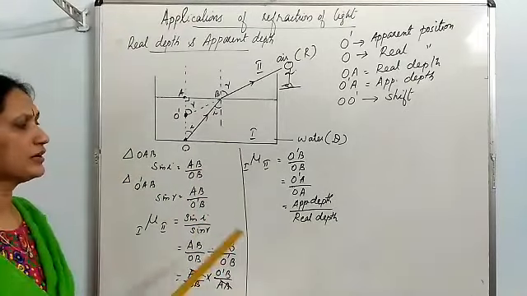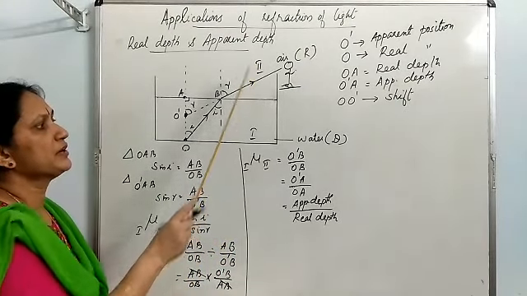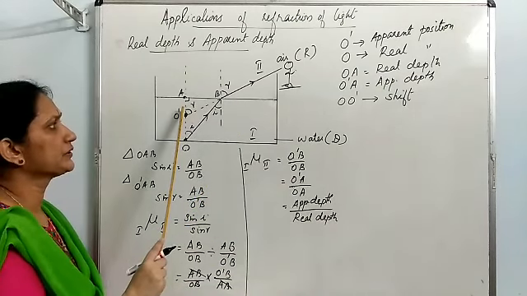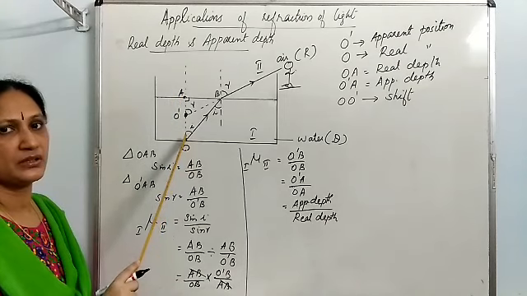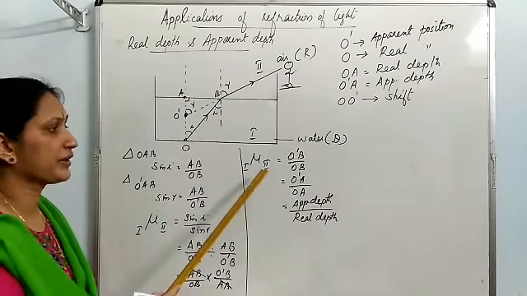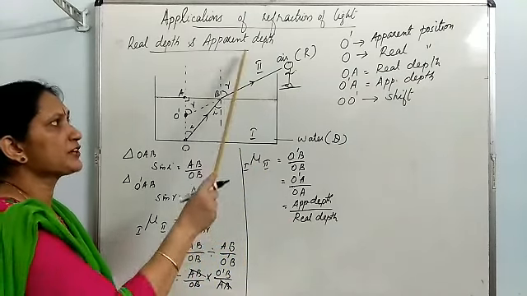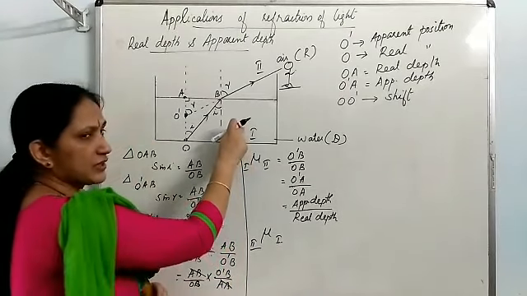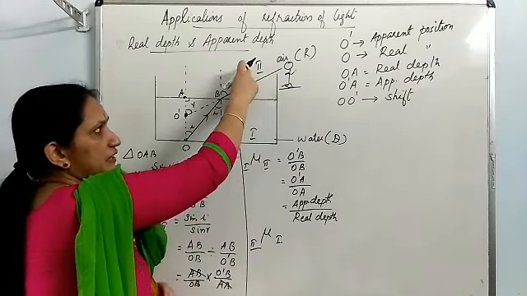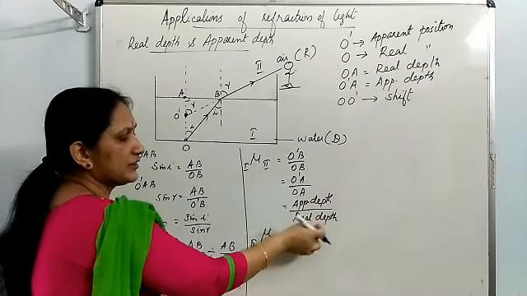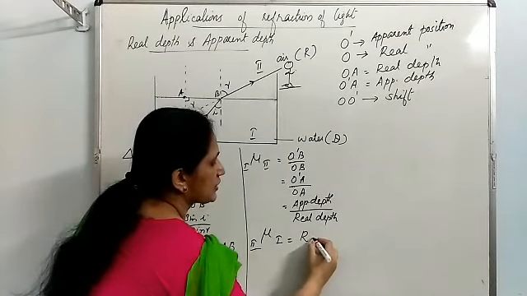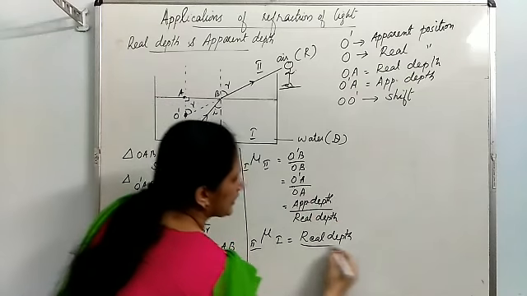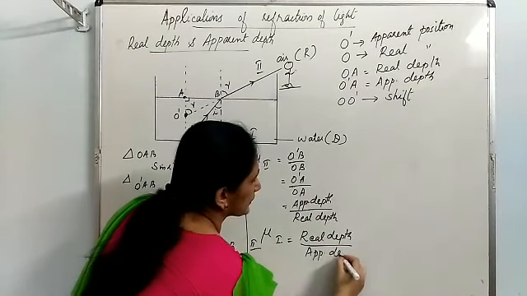So here you have a formula: the refractive index of second medium with respect to first medium you can find out by the formula apparent depth divided by real depth. Then how can you find out the refractive index of first medium with respect to second medium? If you want to get it, you can take the reverse, the reciprocal of it. It is equal to real depth upon apparent depth, the reciprocal of this formula.